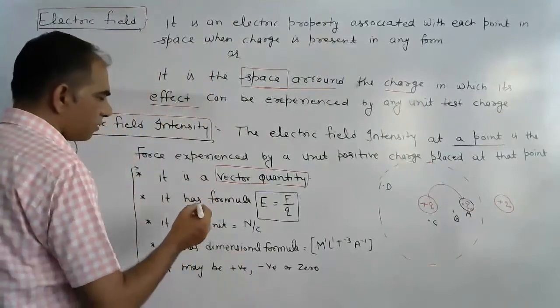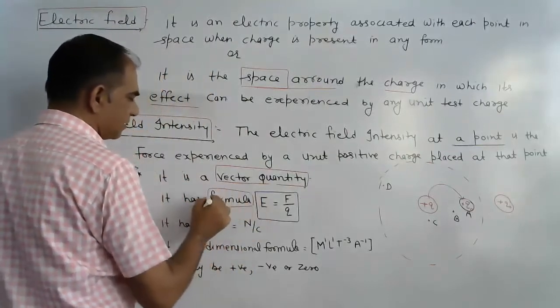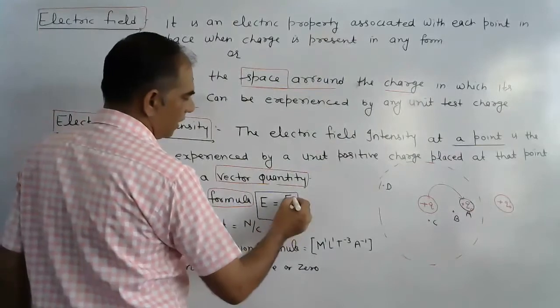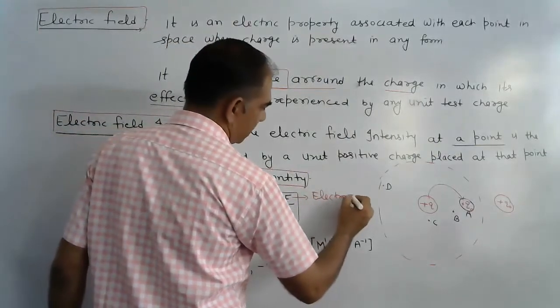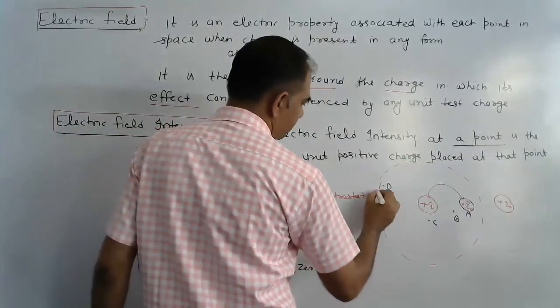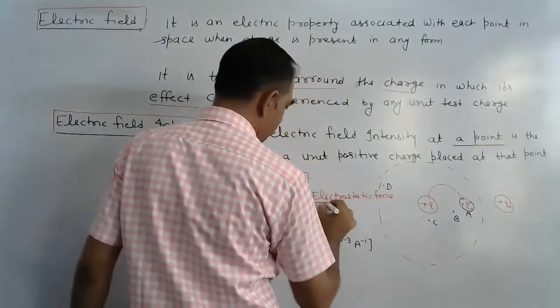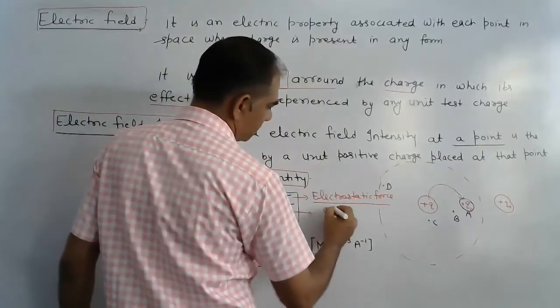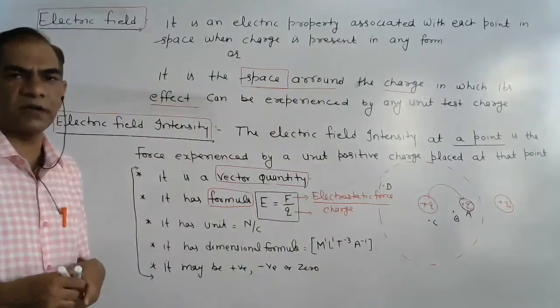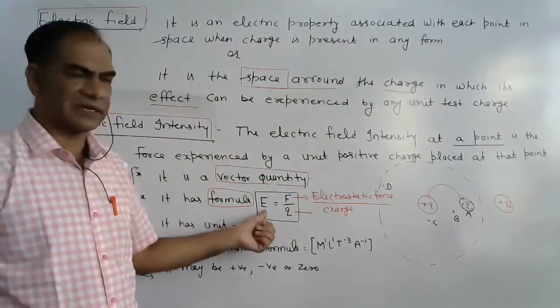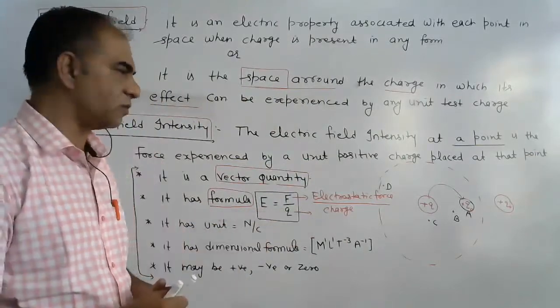Second, the formula of electric field intensity is F upon Q. F is electrostatic force, and Q is the charge. So electrostatic force per unit charge is known as the electric field intensity. That is a very important formula.